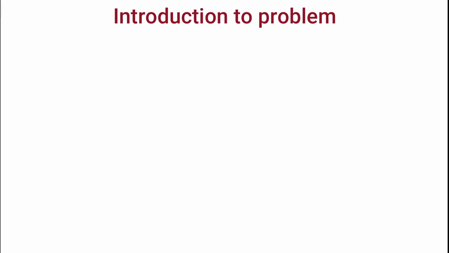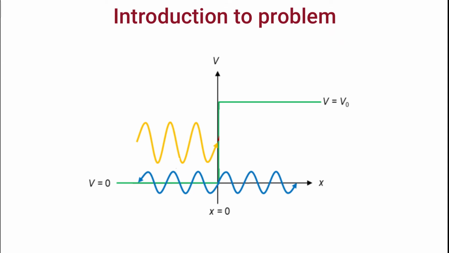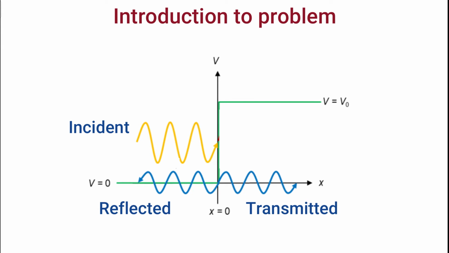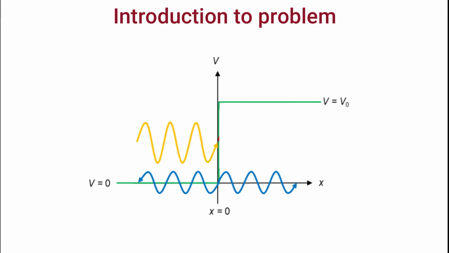In this video we will discuss a case when a beam of particles, each of mass m and energy E, is incident on the step potential from the left-hand side. Let me tell you first what is a step potential. You can say it is a kind of barrier to the path of the particle. It is of the form V equal to 0 for x less than 0, and V equal to V naught for x greater than 0.